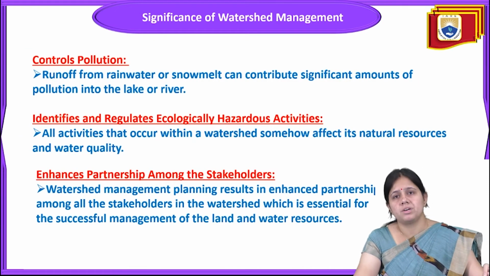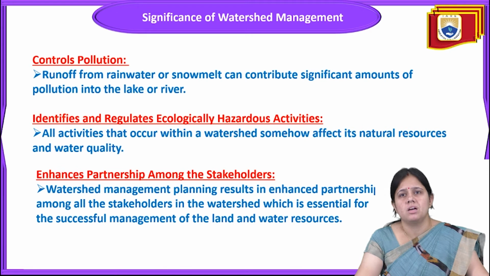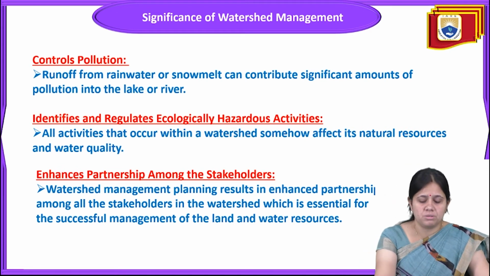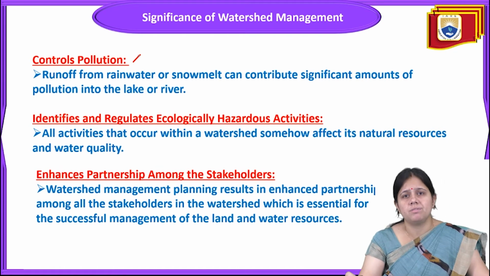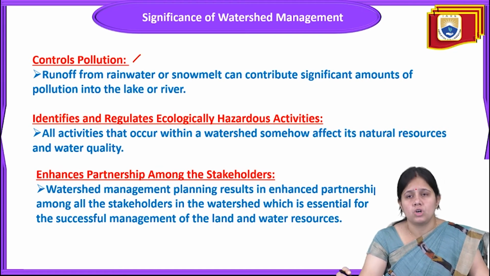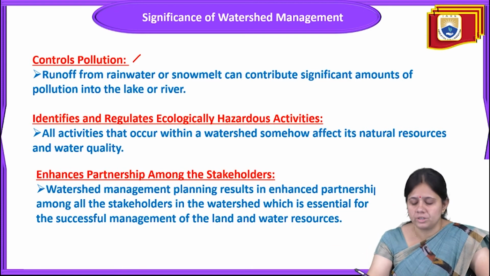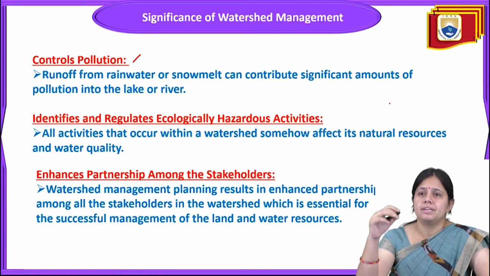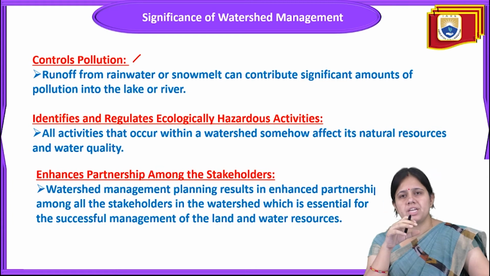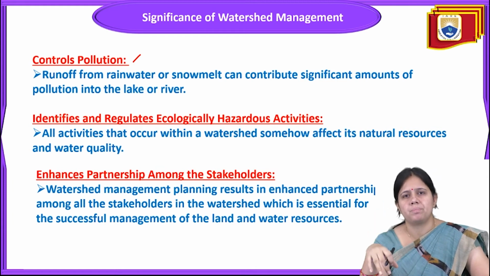Now comes the important significance related to watershed management. First of all, it will control pollution. What will happen is that runoff from rainwater or snowmelt will contribute a significant amount of pollution into the lake or river. So watershed management is going to control the pollution, as different channels are made, and through different channels water is collected at a proper place.